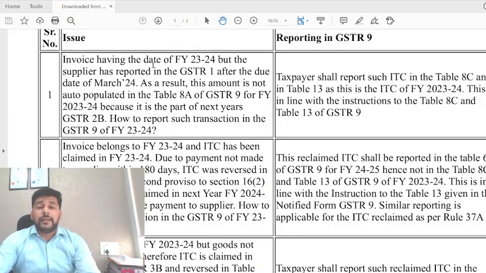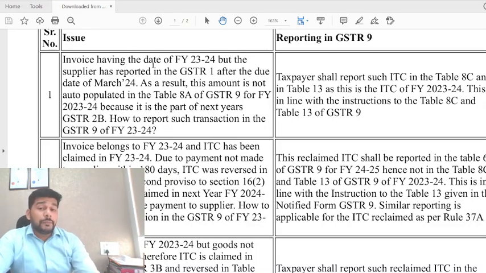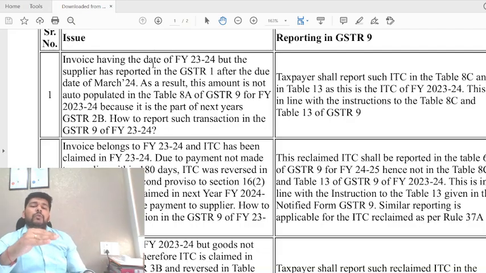Now, the invoice having the date of FY 23-24, but the supplier has reported it subsequently, after the due date of March 24. As this amount is not auto-populated in table 8A for FY 23-24, how is such a transaction required to be reported? So what they are covering first is, it's a purchase of 23-24. It is an invoice for 23-24. You have claimed the credit, but in this case they are saying that this particular transaction is for FY 23-24, for which the invoice has been reported